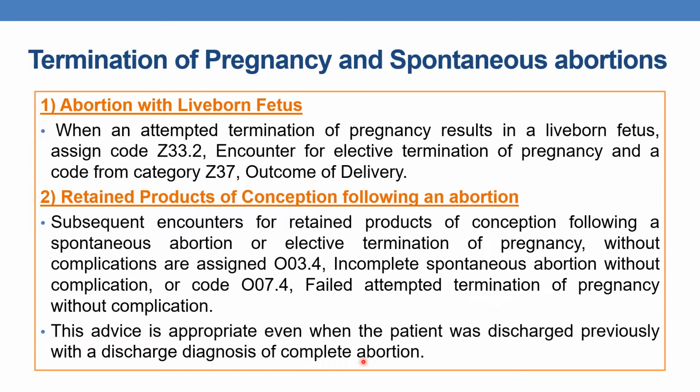of complete abortion. That is, even after a discharge diagnosis of complete abortion, after a 2 week follow-up, if the physician finds some retained products of conception, they can again go for D&C. In that case, you need to use these codes for the subsequent encounters for retained products of conception, O03.4 and O07.4. This is appropriate even when the patient was discharged previously with a discharge diagnosis of complete abortion.